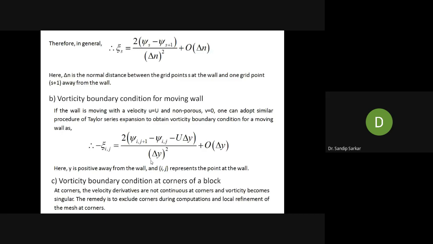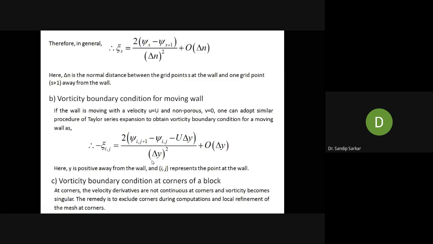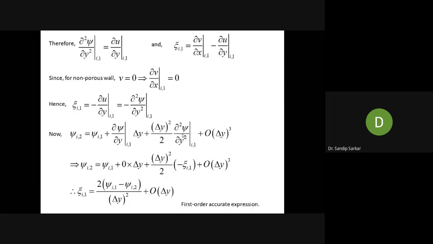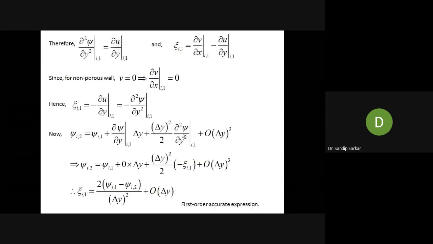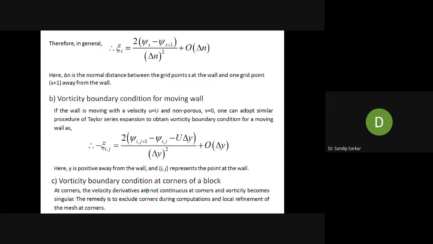And I asked you to obtain this expression in a similar way, by following the way that we obtained the expression for vorticity for a rigid wall. The expression of vorticity for a rigid wall we obtained by expanding stream function in a Taylor series form. Accordingly, I asked you to obtain this expression. Hope you have done it at home.